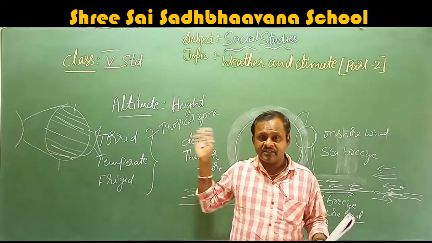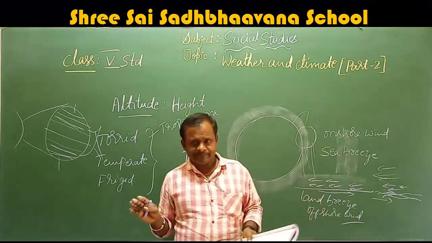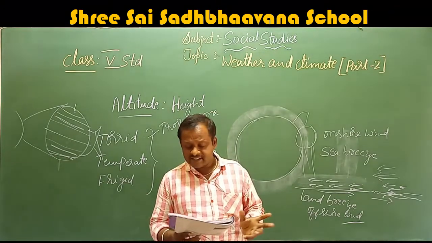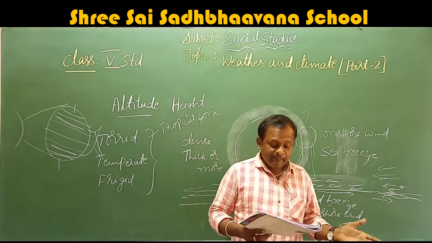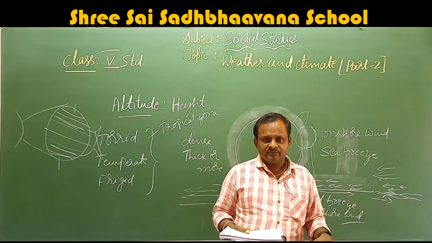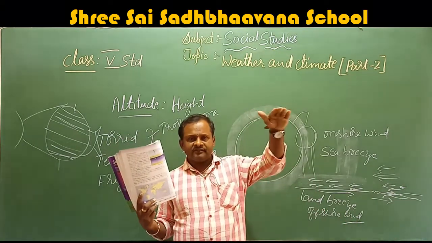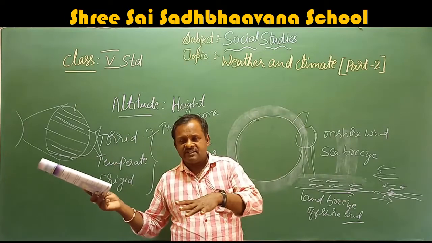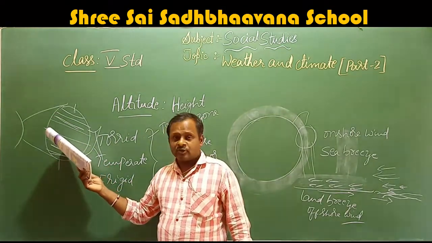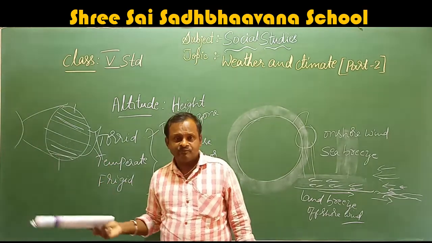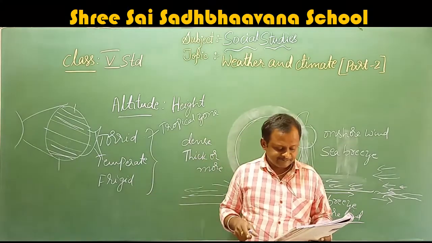That means what this says. The climate throughout the world is not the same. It varies from place to place depending on many factors, as mentioned earlier in the lesson. That means the height of the place, whether it is near the seashore or at the equator or at the Tropic of Capricorn or near the poles, and so on.